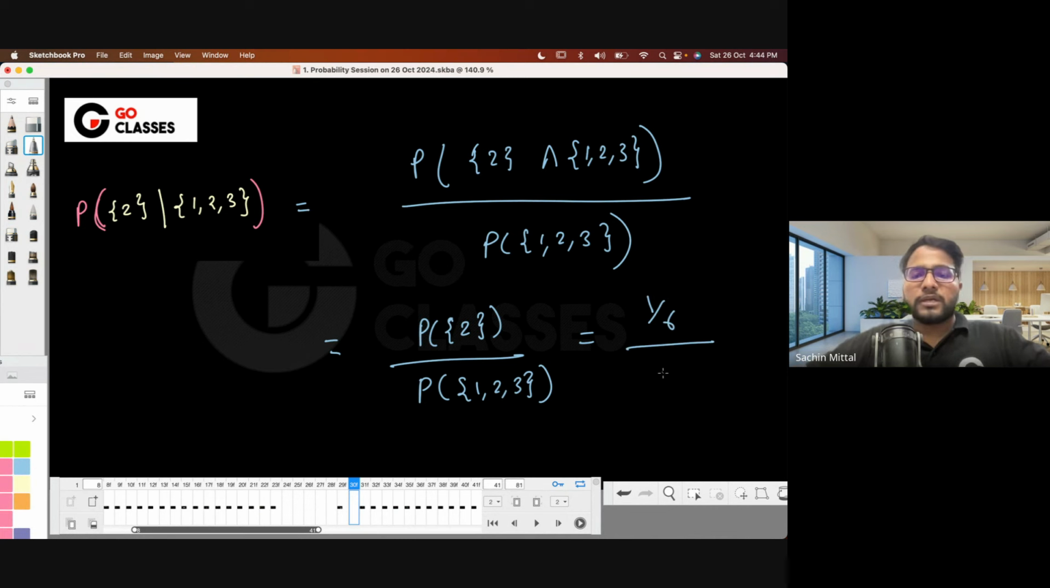What is the probability of 1, 2, 3 in the original sample space? It is 1 by 2, right? I mean, 1 by 6 plus 1 by 6 plus 1 by 6, or maybe out of 6 elements, 3 are chosen. So 1 by 2. So it will be again 1 by 3. Understood?